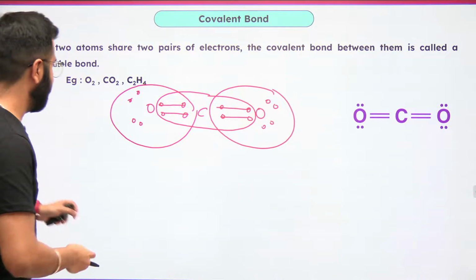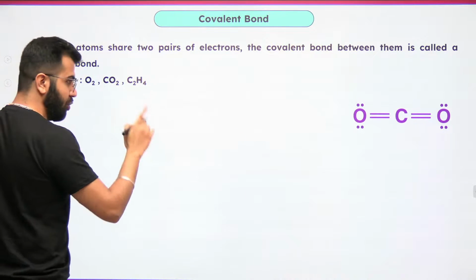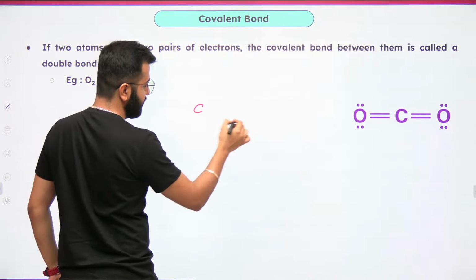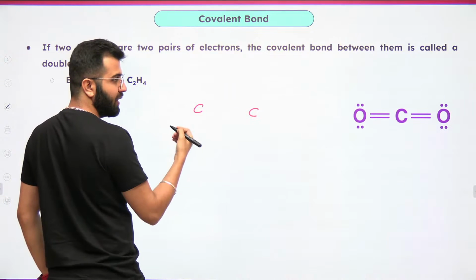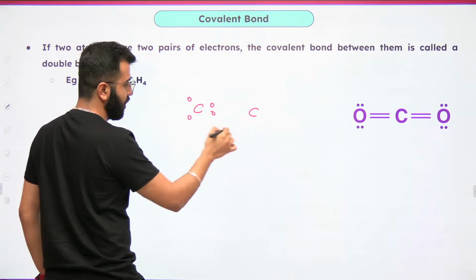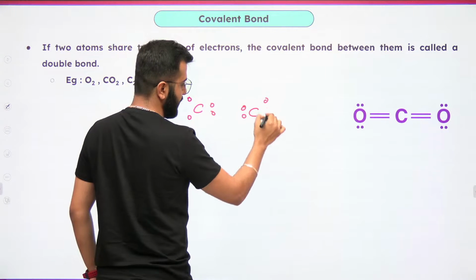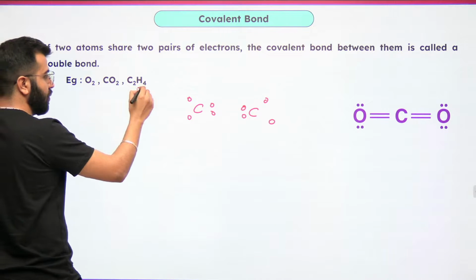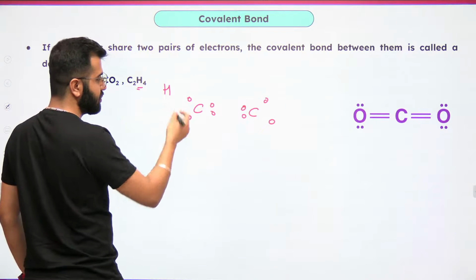We'll do the last one as well. Do make this in your notebook. Carbon, carbon. How many electrons? Total 4, right? 1, 2, 3, 4. 1, 2, 3, 4. How many hydrogens? 4. How many electrons does one hydrogen have?